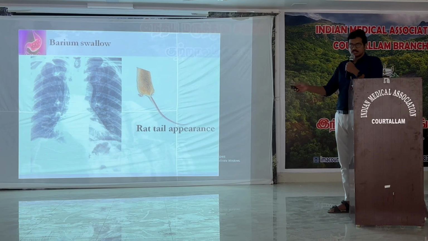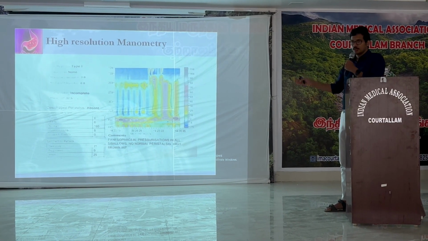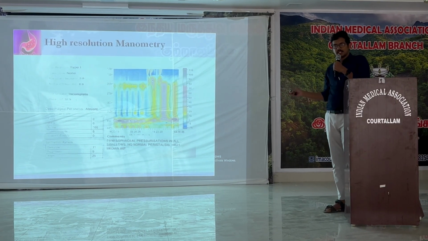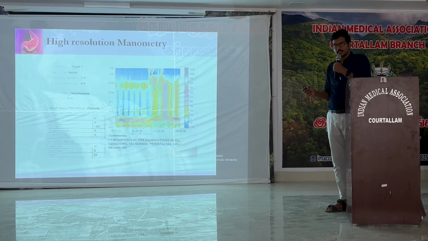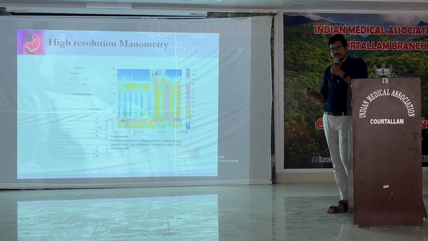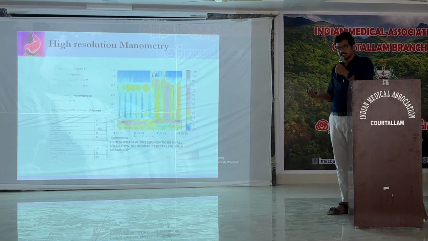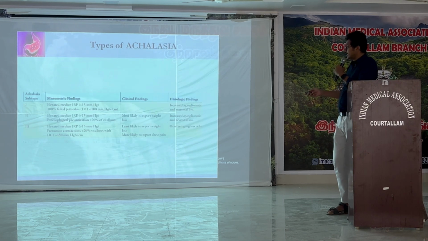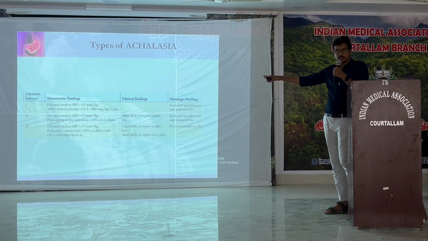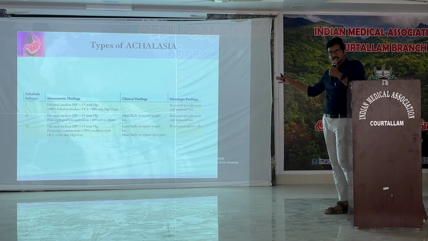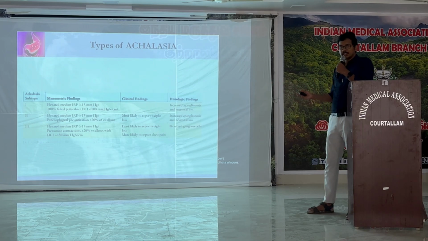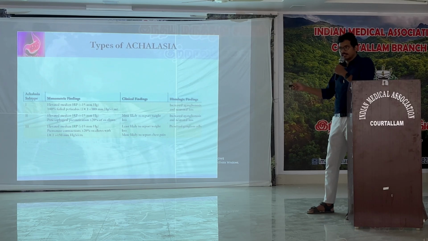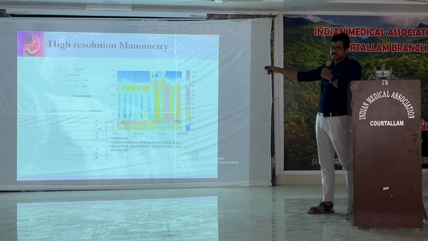But ideally, we should not stop at this level because we have to go for the confirmatory test, which is high resolution manometry. Manometry is actually simpler than an endoscopy, in which we introduce a catheter and assess the pressure in the GE junction as well as in the esophagus. Why do we have to do this manometry? Because there are three types of achalasia: type 1, type 2, and type 3, and each type has a different prognosis and the management can also differ. So to identify the type, we have to go for high resolution manometry.